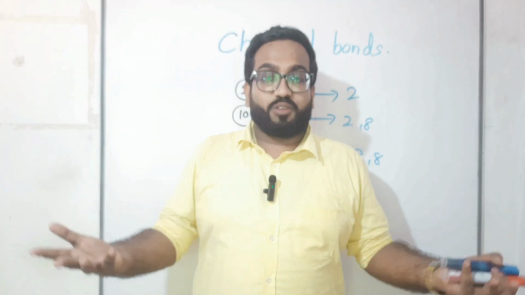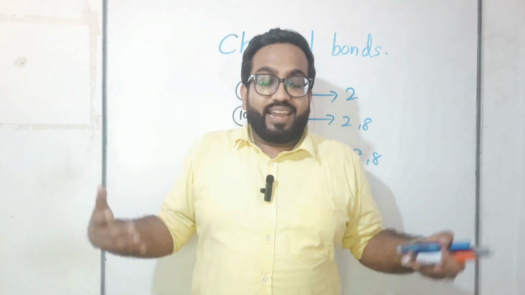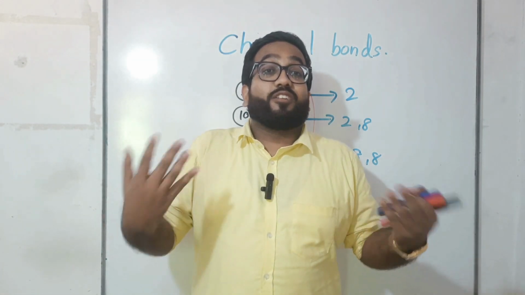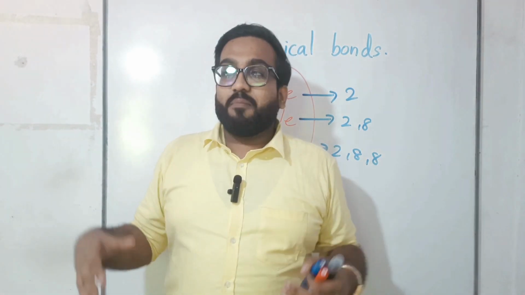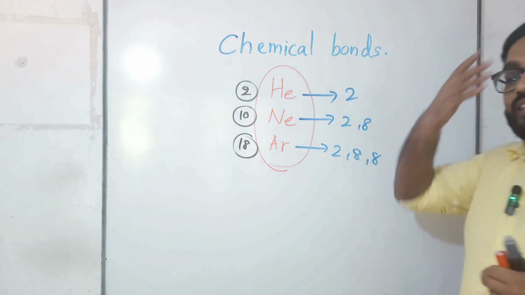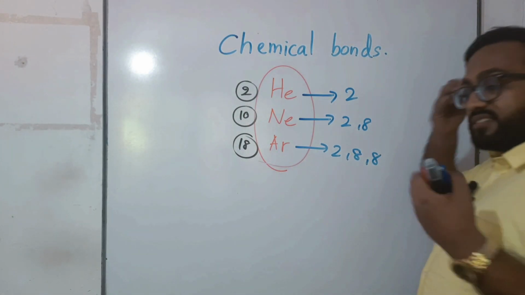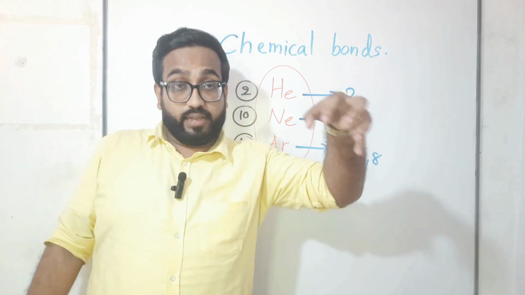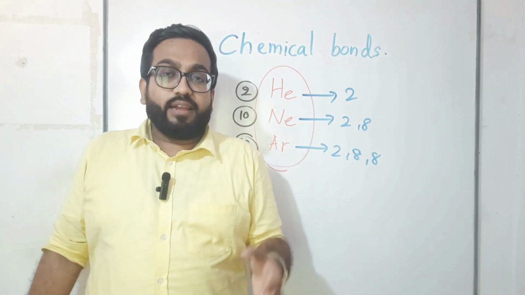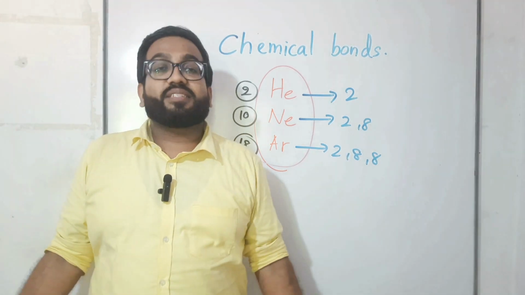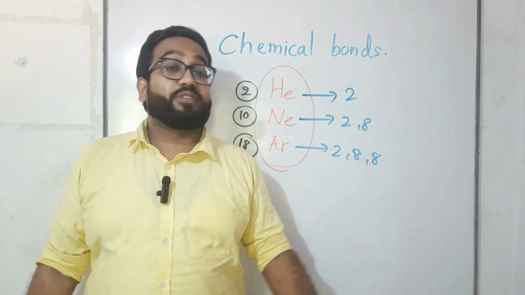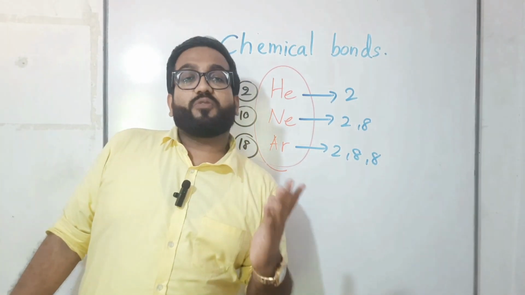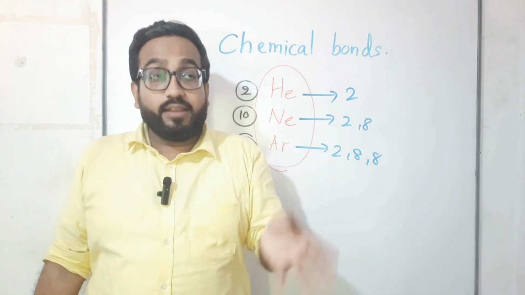Then they are waiting in a very sorrowful way, thinking, one day an electron will come and make me like a noble gas, right? Some elements are there whose last energy level is different. Normally, you know, 8 electrons can be added in the last energy level, other than the first energy level, right? Just 1 electron is remaining. Or 7 electrons are not completed, right? So that kind of situation can also be found.